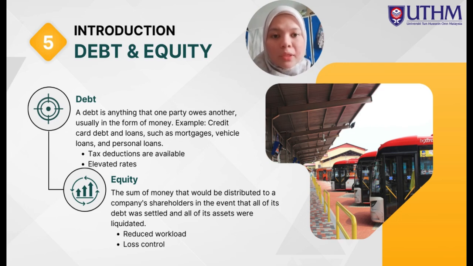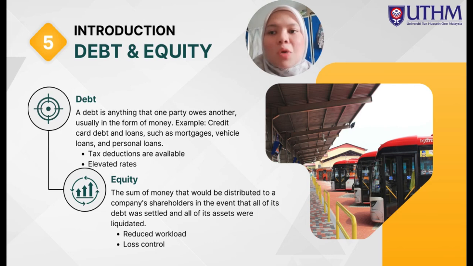And next, I will explain chapter 5, project finance. Introduction, debt and equity. A debt is anything that one party owes another, usually in the form of money. Examples are credit cards, debit and loans such as a mortgage, vehicle loans and personal loans. The advantage of debt is tax deductions are available, and the disadvantage is elevated rates.